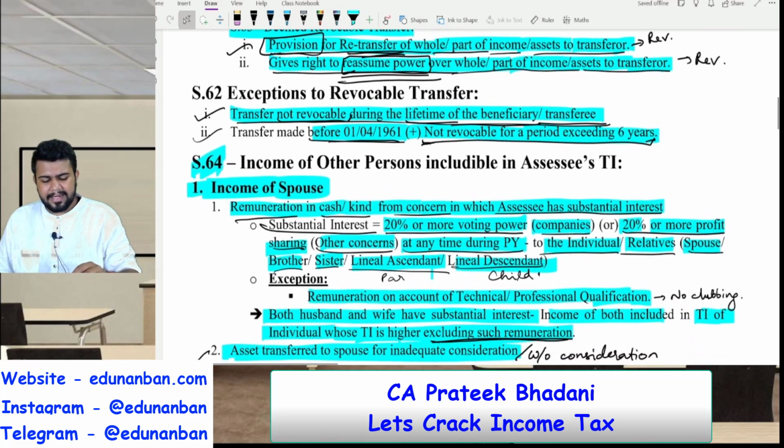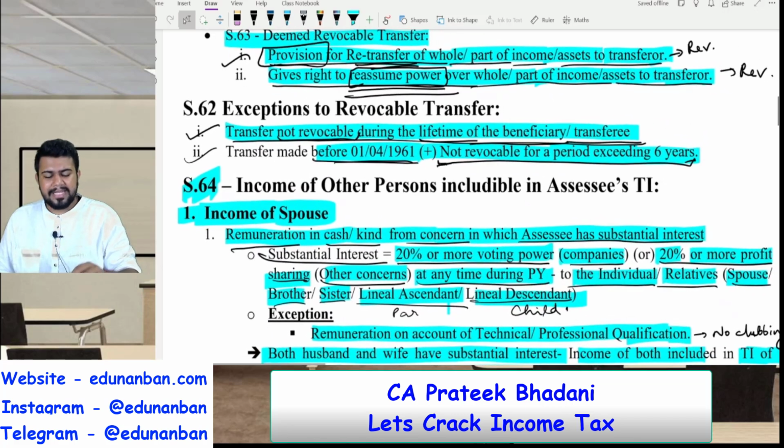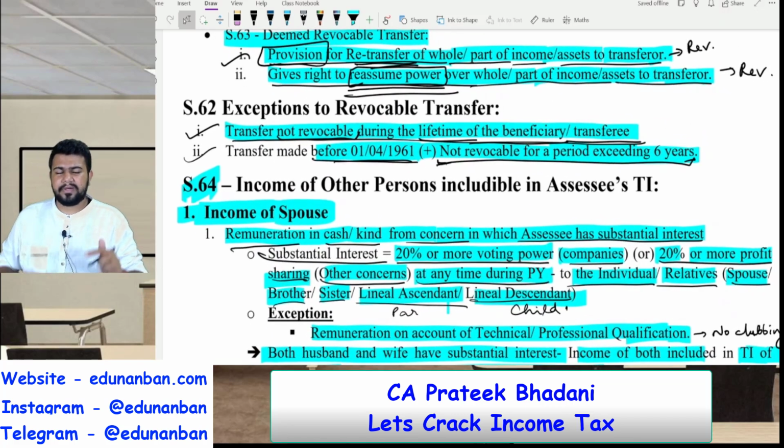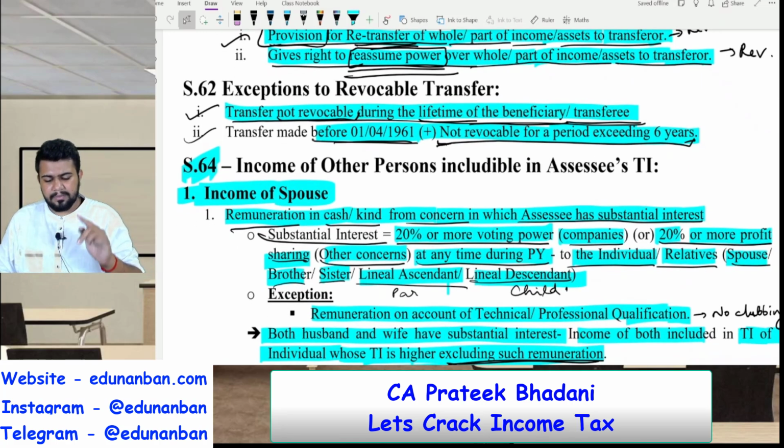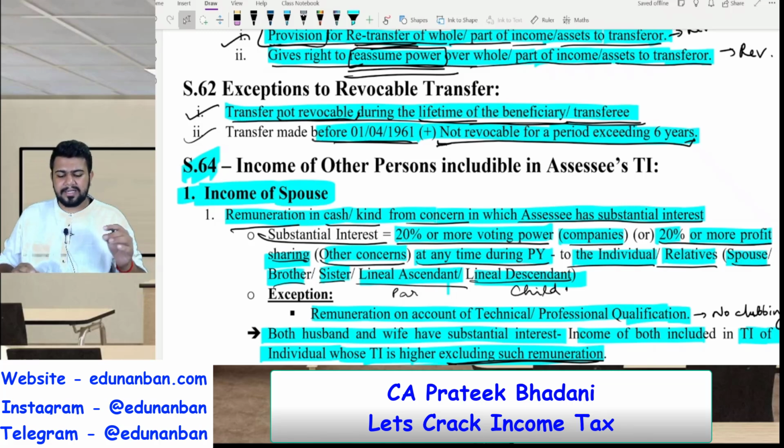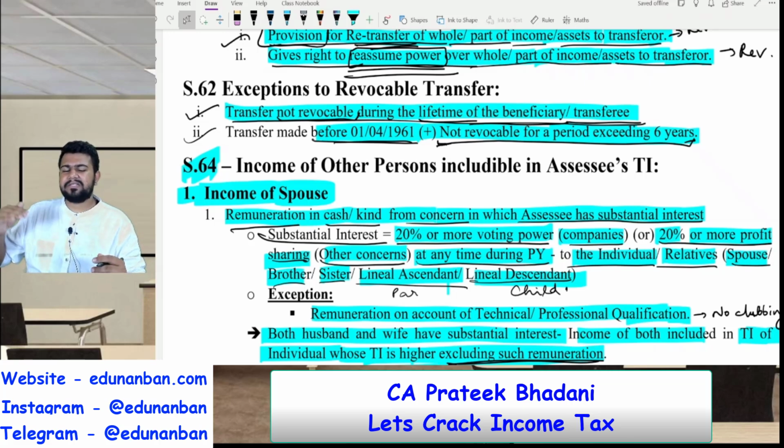Now there are two cases where even if it is a revocable transfer, it will be considered as irrevocable for the purpose of the Income Tax Act. What are they? Number one, the transfer is not revocable during the lifetime of the beneficiary or the transferee. For example, I am transferring my asset to my brother and I am telling my brother that till you die, you can keep this asset with yourself. After your death, this asset will come back to me.